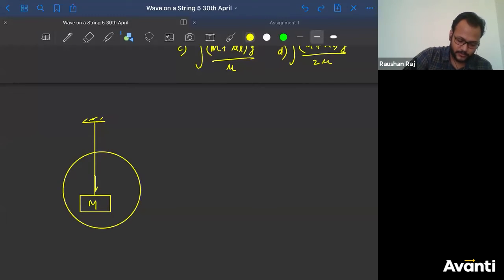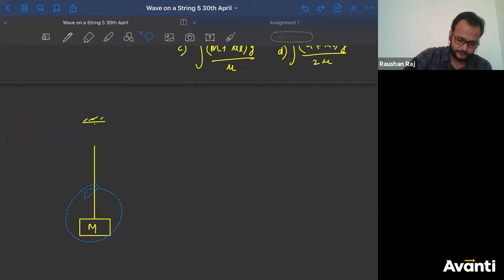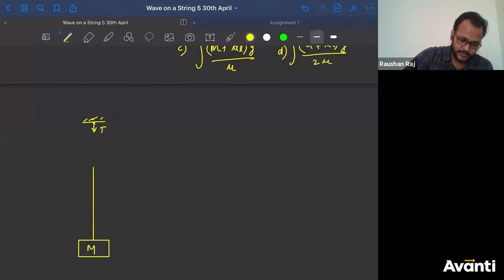so I told you to show it a little lower, and consider the point on the string is here. So what will happen? Tension will be here in this direction, and this part will also have a tension in the upward direction, right? That is what will happen, right? So this tension, they are same. I have to find the value of T.